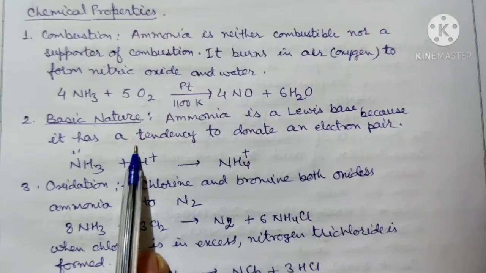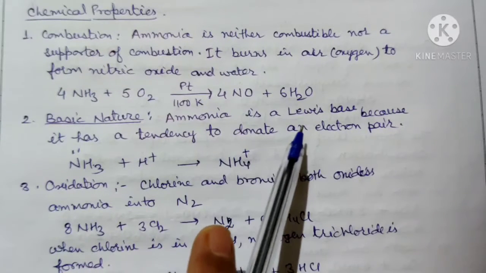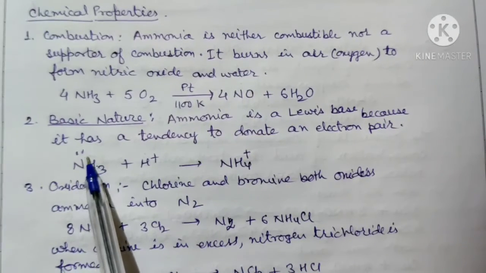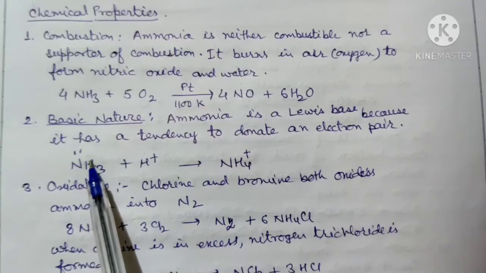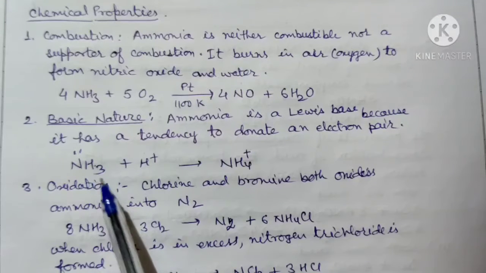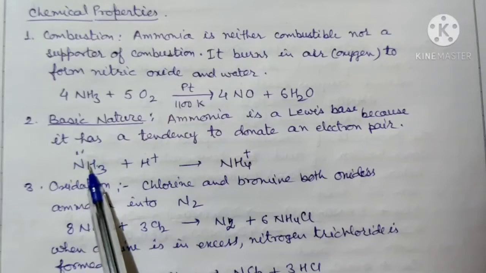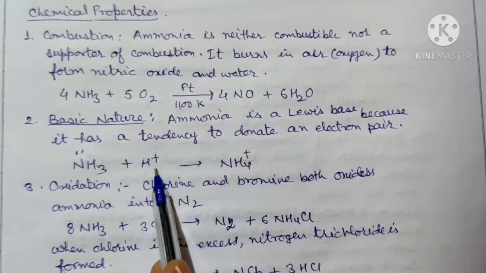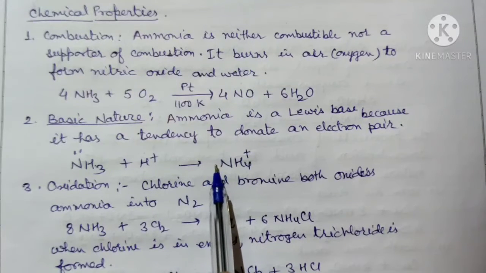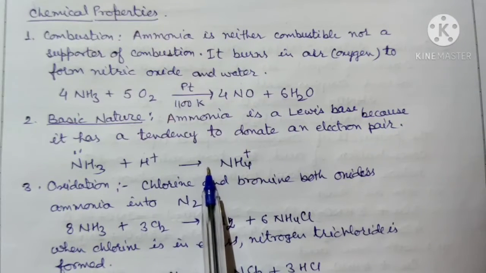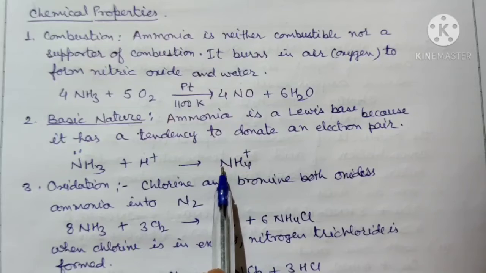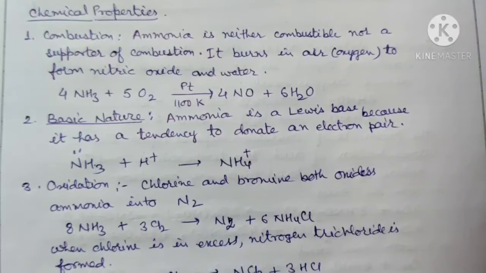Now the second is the basic nature. Ammonia is a Lewis base. That means the nitrogen has one lone pair of electrons, so it is an electron pair donor. That's why it behaves like a base. So it has a tendency to donate an electron pair. That's why it can easily accept a proton and then it is converted into the ammonium ion. That is related to the basic nature of ammonia. Ammonia can also behave like a base in solution, that is, it is converted into ammonium hydroxide when it is dissolved in water.